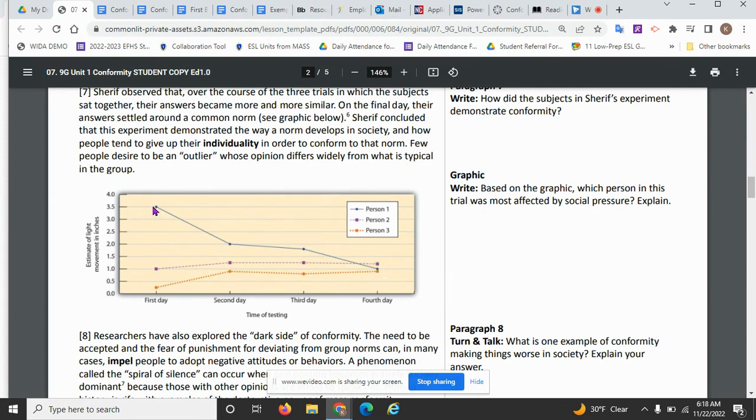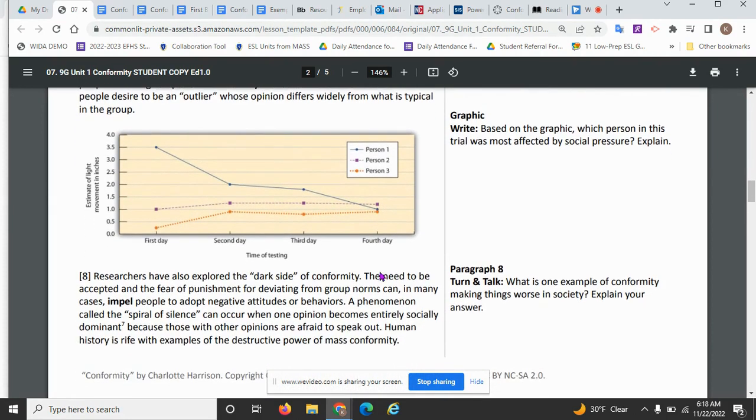Now, look at how interesting this is. Person number 1 first thought that the dot moved 3.5 inches. And then by the end of this experiment, he is saying it's only moving 1 inch. And the only thing that's changed about this experiment is that other people have been added to the group when they're answering, and he's hearing other people's answers.